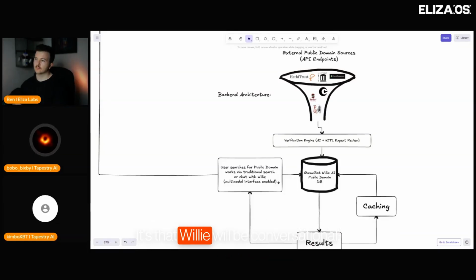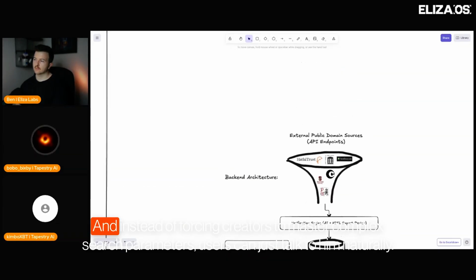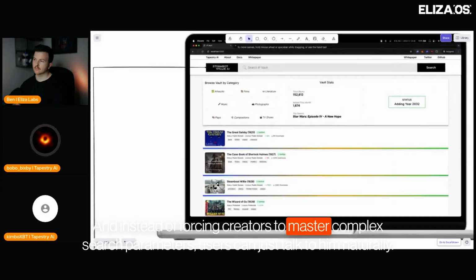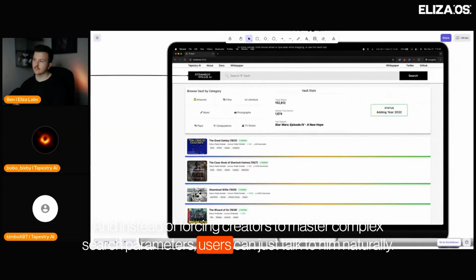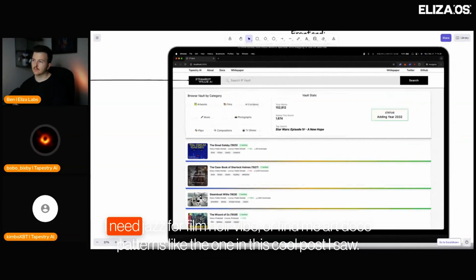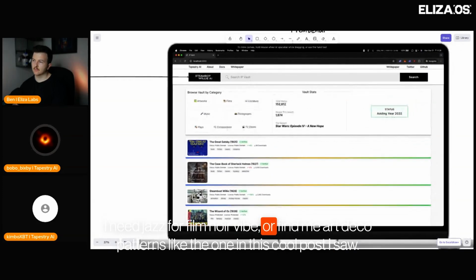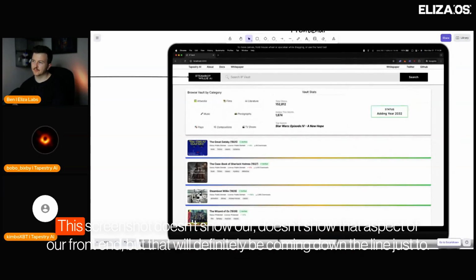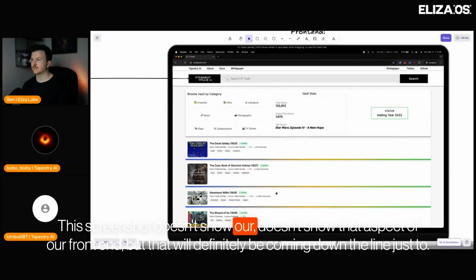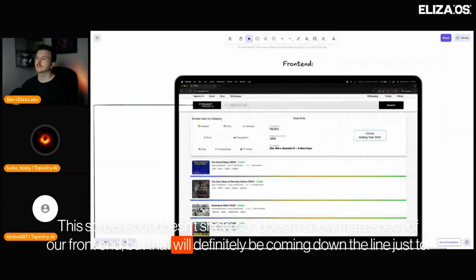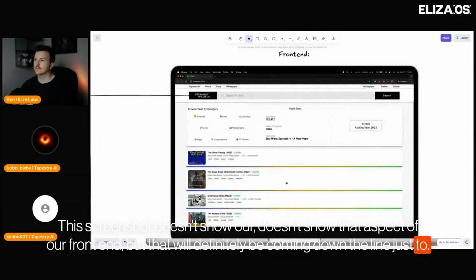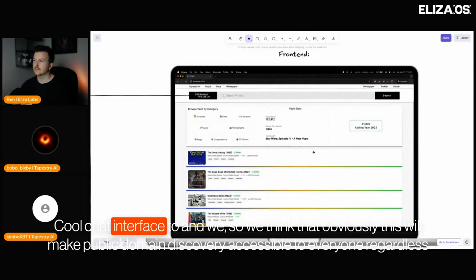It's that Willie will be conversational. Instead of forcing creators to master complex search parameters, users can just talk to him naturally. I need jazz for a film noir vibe, or find me Art Deco patterns like the one in this cool post I saw. This screenshot doesn't show that aspect of our front end, but that will definitely be coming down the line. Just a cool chat interface.